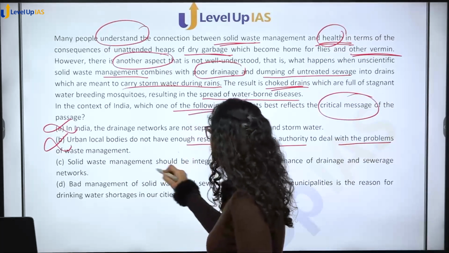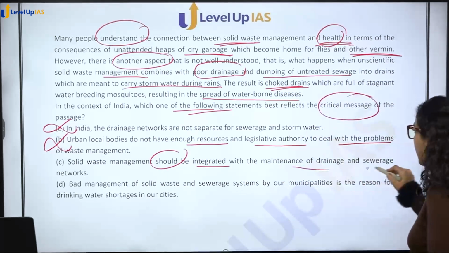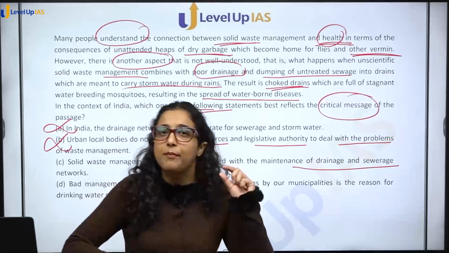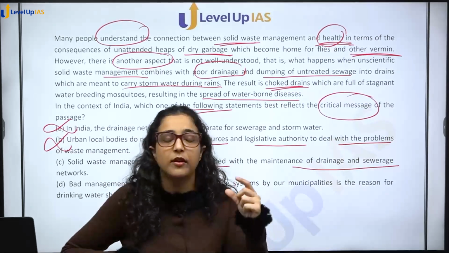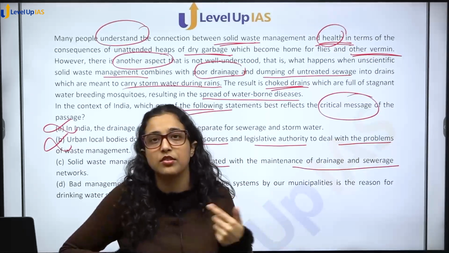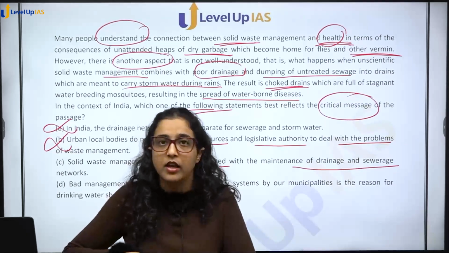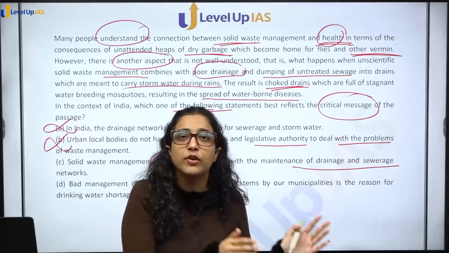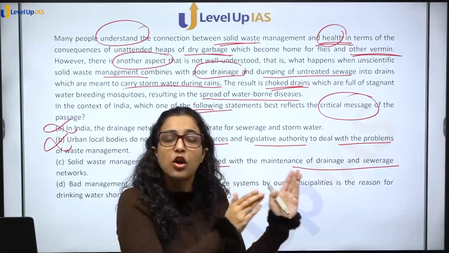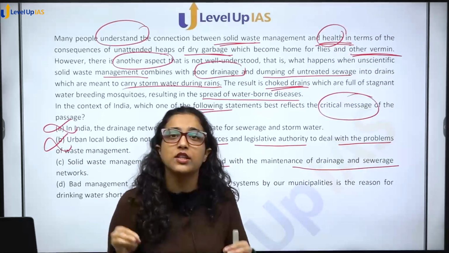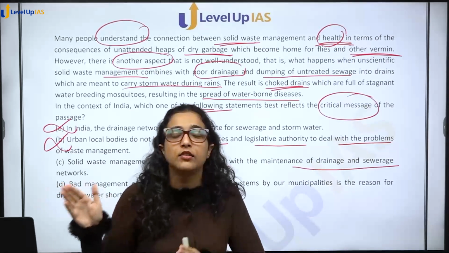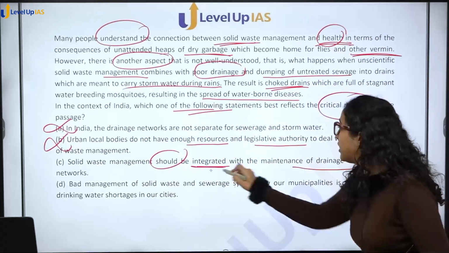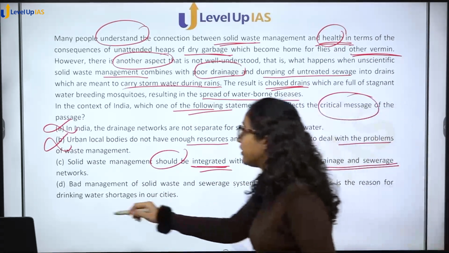Solid waste management should be integrated with maintenance of drainage and sewerage networks. बहुत सिंपल सी बात है, यही बात कर रहे थे कि पहली लाइन में आपने बताया solid waste management तो होनी ही चाहिए in general because of flies and everything, but वो drainage और sewerage में भी जाकर problem create करता है. So solid waste management को आप individually सिर्फ उसके लिए मत देखो, also look at it from this point of view कि drainage and sewerage के वहां पर भी it does not lead to waterborne diseases. So yes, solid waste management should be integrated with maintenance of drainage and sewerage networks.